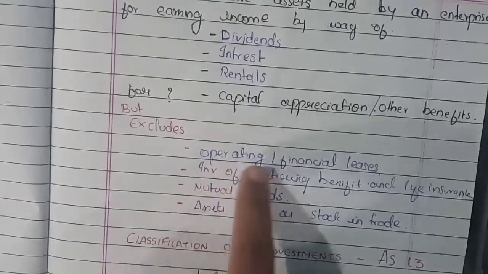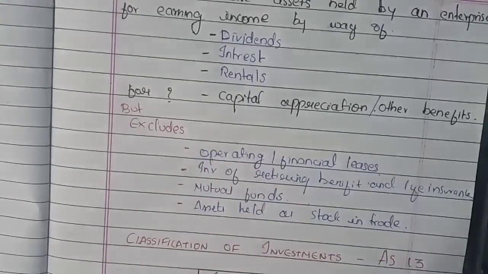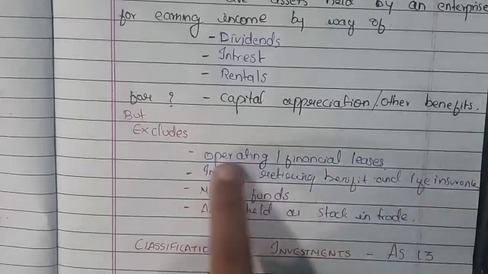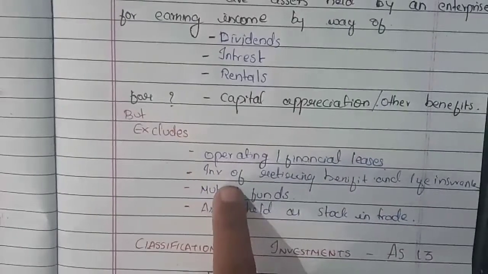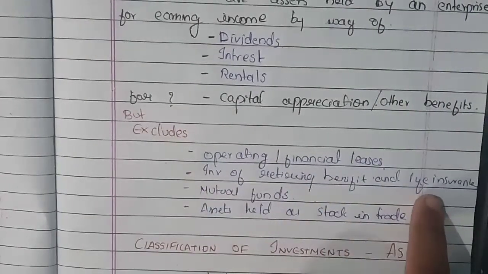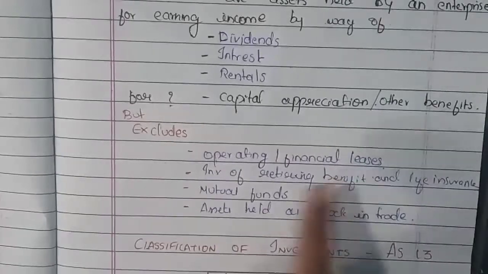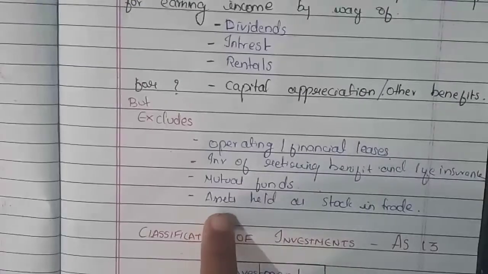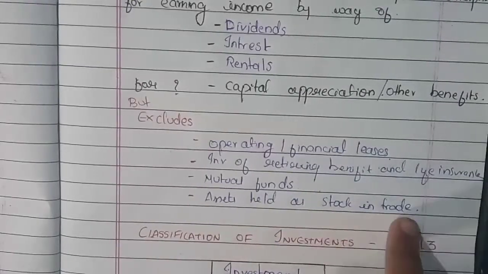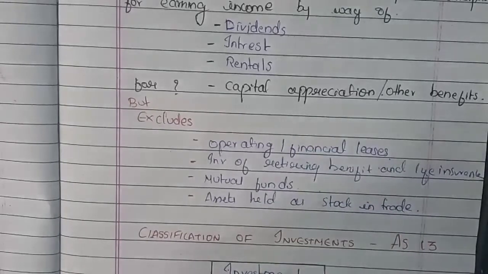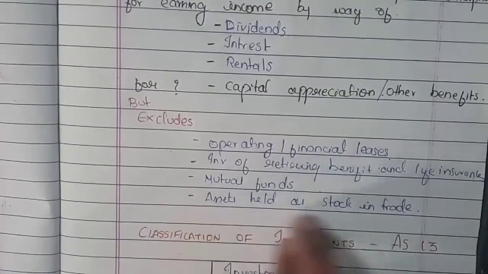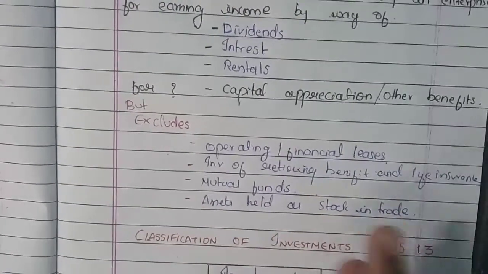Why do you exclude the operating or financial leases? Because you're investing the assets which are used in the production. So all the production assets used by the enterprise for production will not come under this. So you are excluding this. Next, for retiring benefit and life insurance, you are excluding this because it is of personal use and not for the enterprise. So you are excluding this, and mutual funds too. Next, assets which are held as stock in trade. Okay, stock in trade relates to the sales and purchases, but you're not dealing with the investment. So your assets which are held as stock in trade will not come under this investment part.